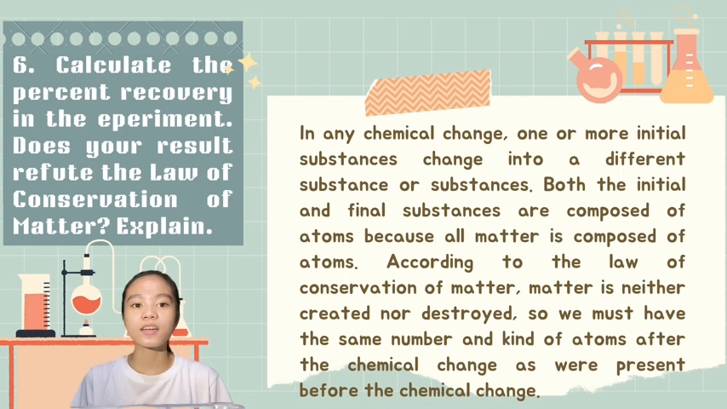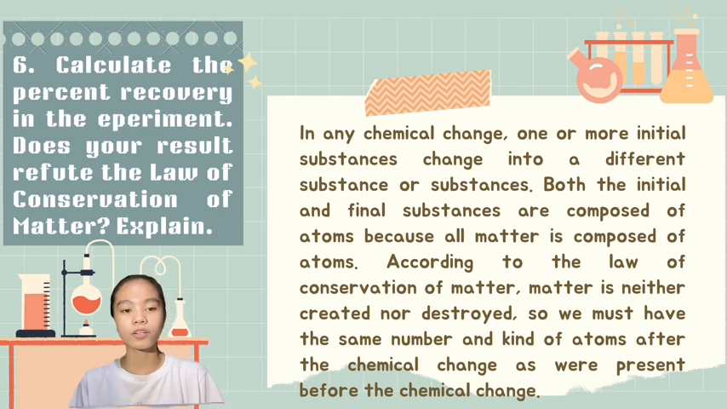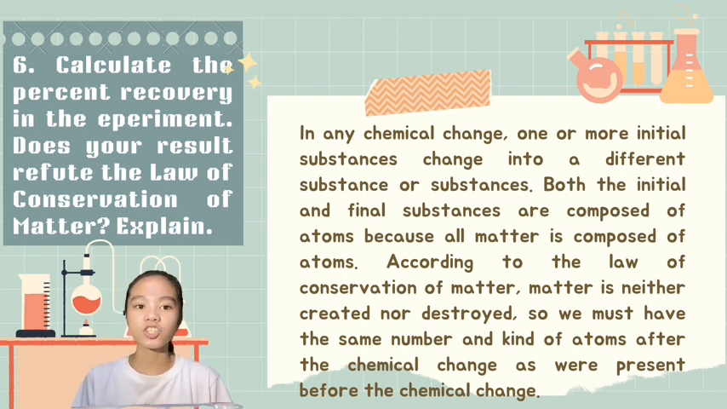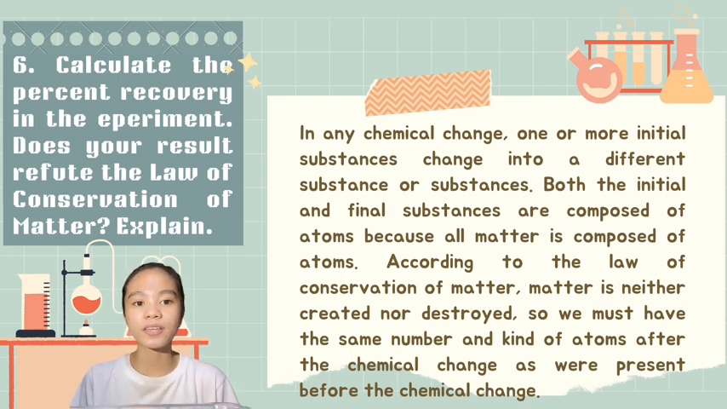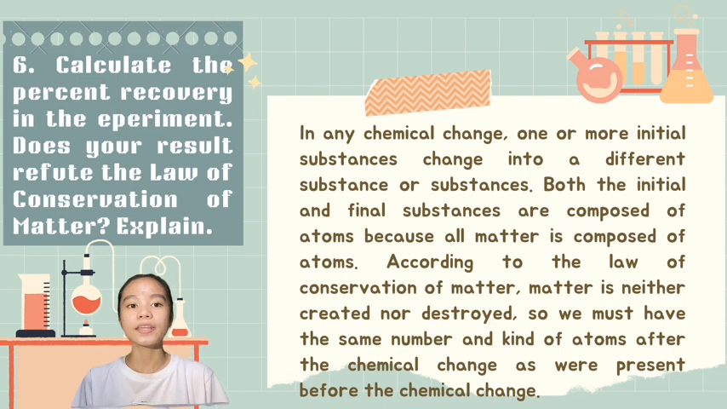The law states that matter cannot be created or destroyed. In a physical change, substances can change form, but the total mass remains the same. In a chemical change, the total mass of the reactants always equals the total mass of the products. If the actual and theoretical yield are the same, the percent yield is 100%.